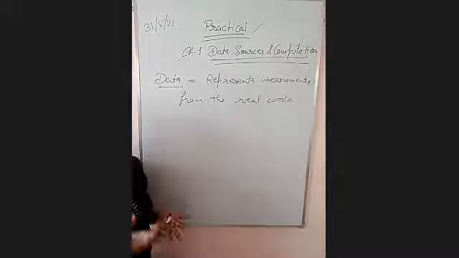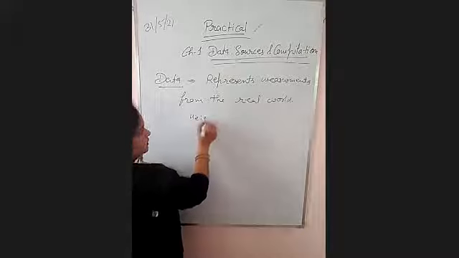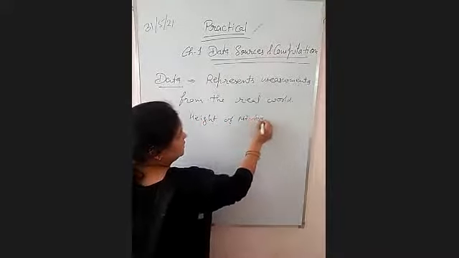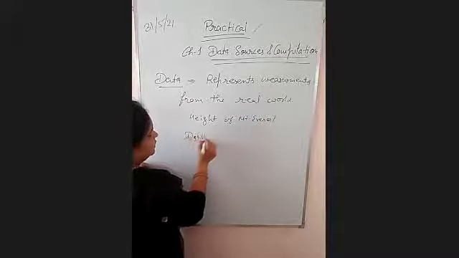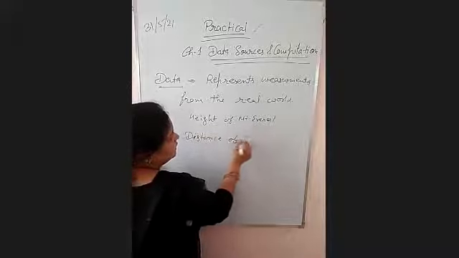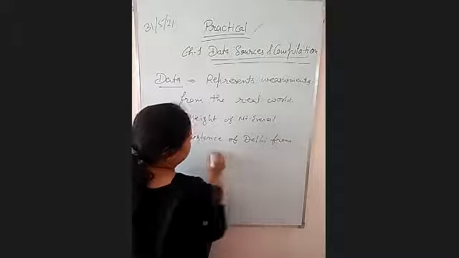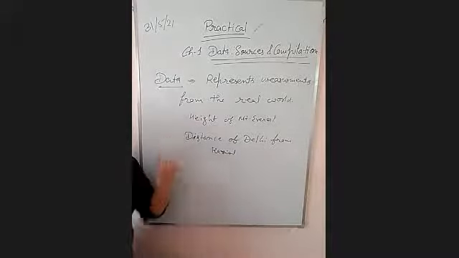It can be any type of data. What is the height of Mount Everest, right? The distance of Delhi from Karnal, right? Any type of measurement.